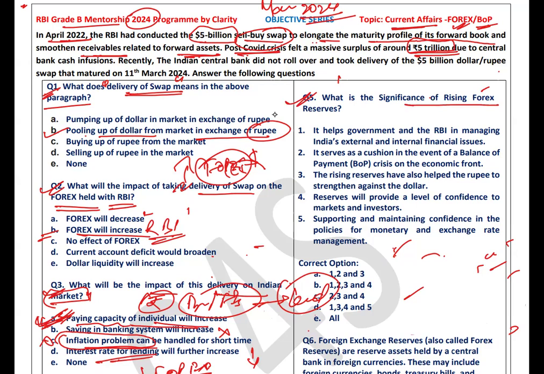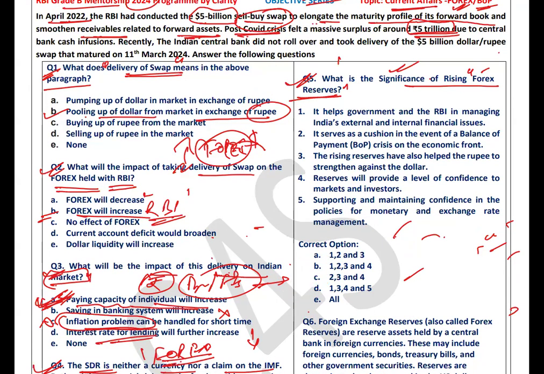What is the significance of rising forex reserve? Let's see the statements given in the question. The first statement: it helps the government and the RBI in managing India's external and internal financial issues. So if RBI has a surplus of forex reserve, is it going to help the government and the RBI in managing external and internal financial issues? Yes, it is going to help.